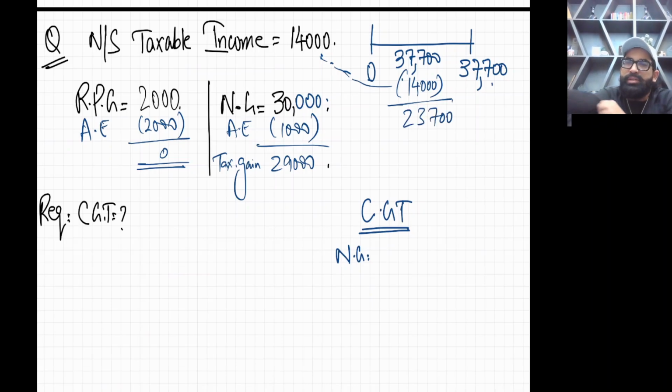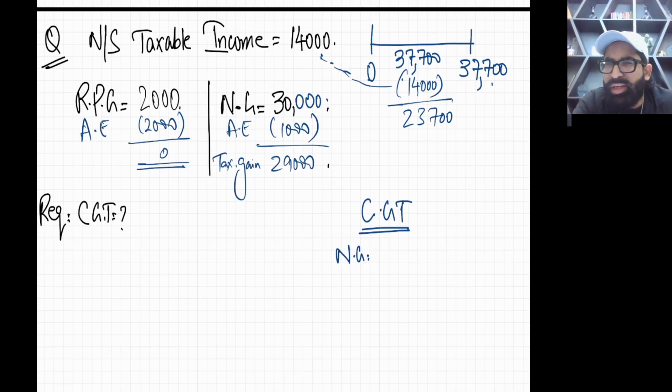Now, how much of your first band is left? 23,700 is left. And there is only one gain in this question, which is NG.